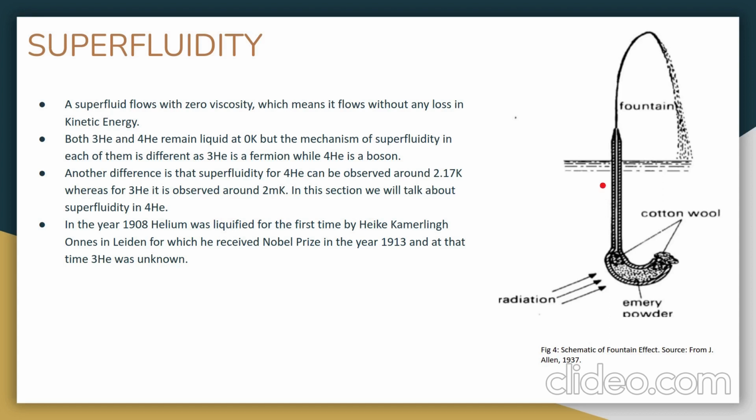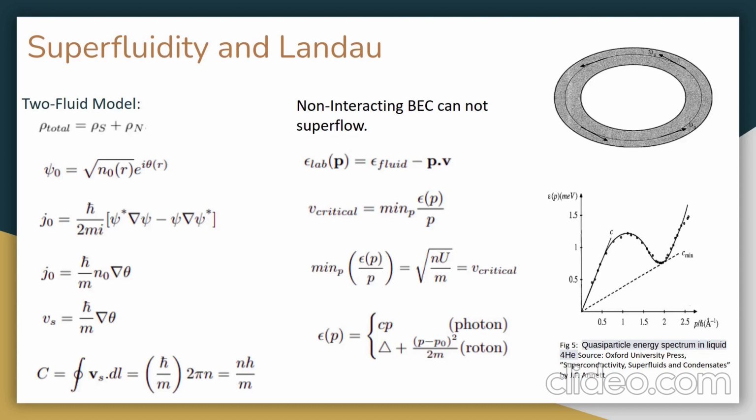To understand superfluidity and Landau's criteria, we define Landau's order parameter given by psi naught here. Then we write the current density in this form. Now putting the order parameter into the current density form, we get J naught equal to h cross over m, n naught, delta theta, from where we can write the critical speed or the velocity of a superfluid in terms of theta. We can also define circulation in the following form, and as we can see, our circulation is quantized.